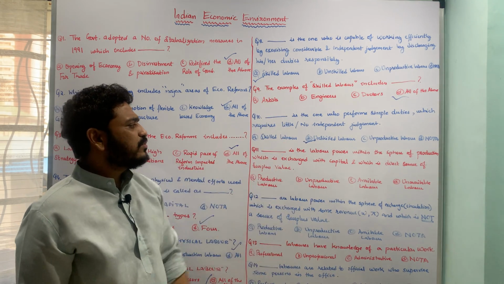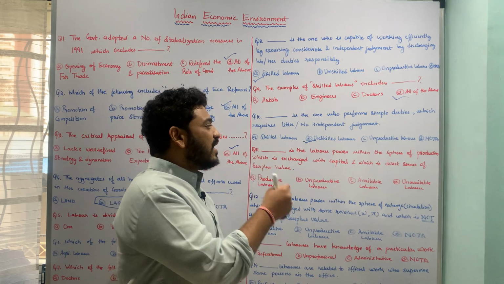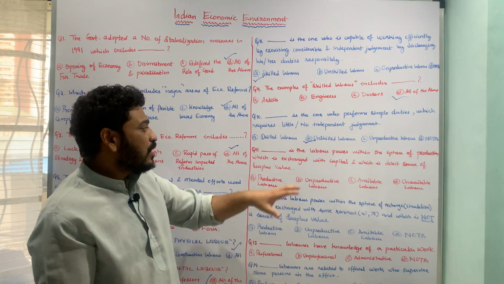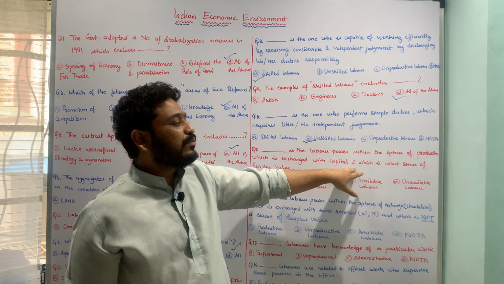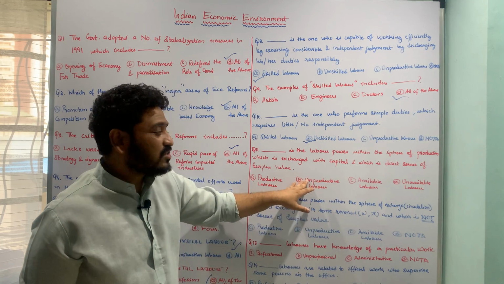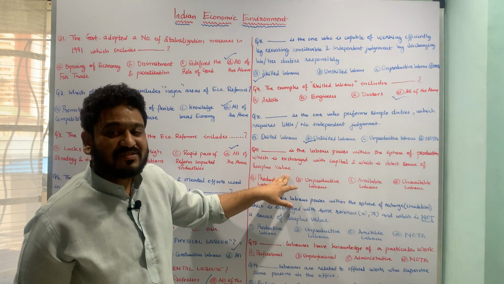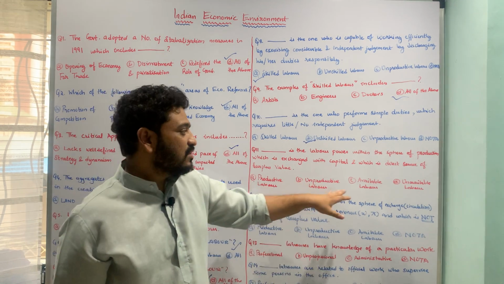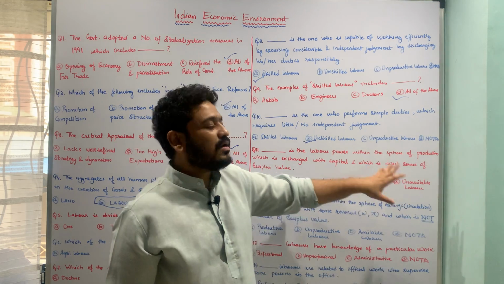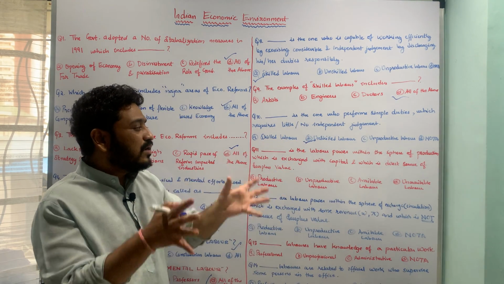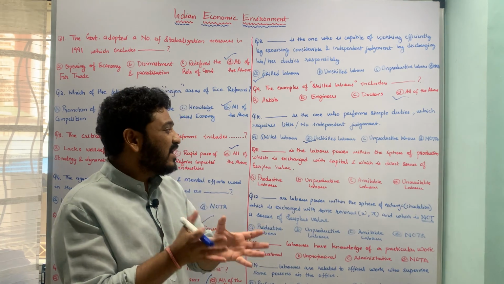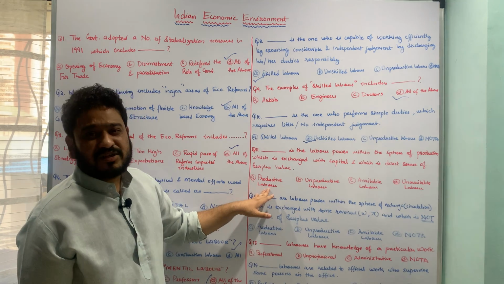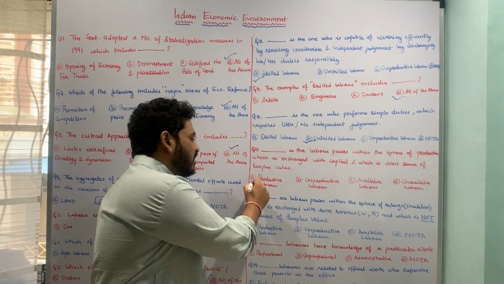Let us now move to the next question, which is: dash is the labor power within the sphere of productivity or production which is exchanged with capital and which is direct source of surplus value. The underlying options are A, productive labor, B, unproductive labor, C, available labor, and D, unavailable labor. Now here it is very clearly mentioned that labor power within the sphere of production, and it leads to something called as being a direct source of surplus value, and therefore the correct option here is option A, which is called as productive labor.